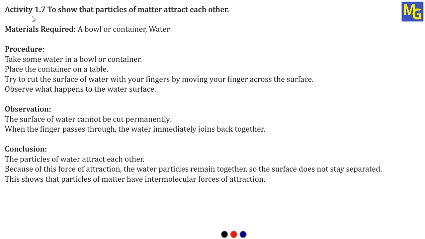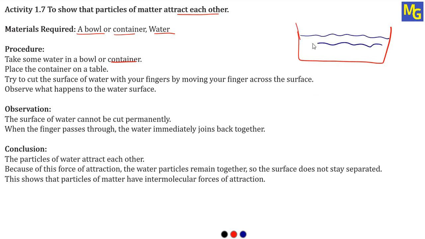Now we will see the next activity, which we are also going to do to show that the particles of matter attract each other. Materials required are a bowl or container and water. So we want two materials: one is a bowl, and the other is water. Procedure: take some water in a bowl or a container. So take one container, and in this container we are going to take water. So imagine this is the water we have taken in the container.